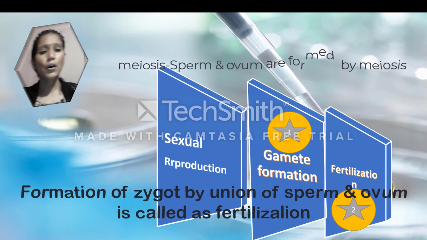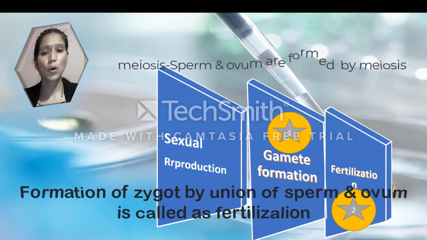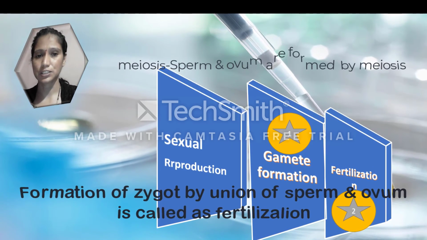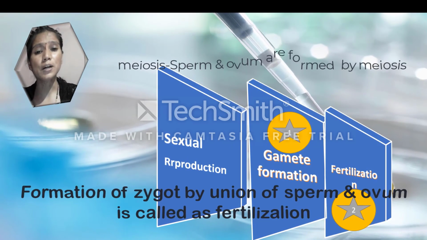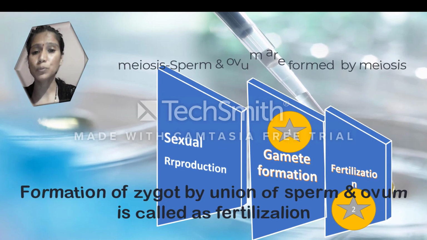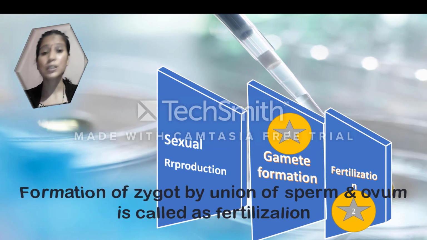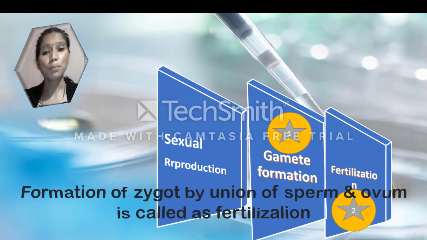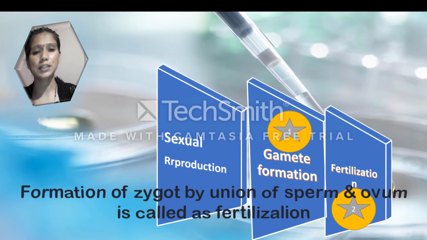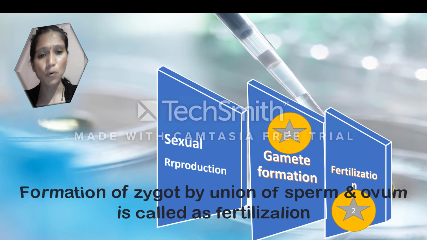The second process is fertilization. Fertilization, the formation of the zygote from the union of sperm and ovum, is called fertilization. Sperms, in numbers of a few million, start their journey by the route of vagina, uterus and oviduct.